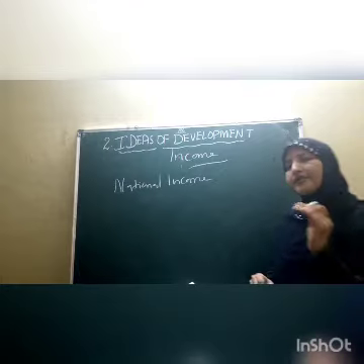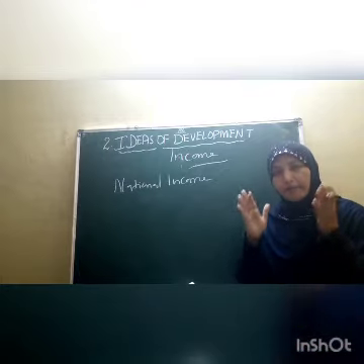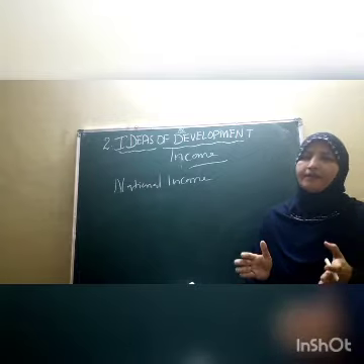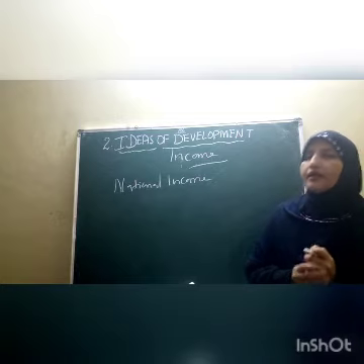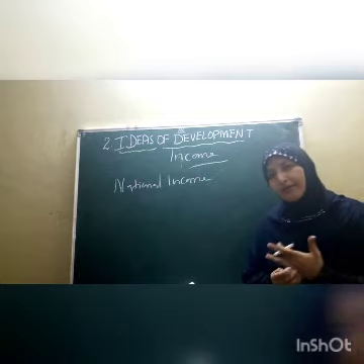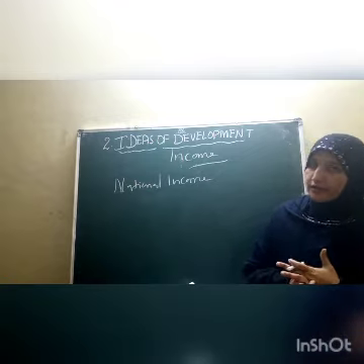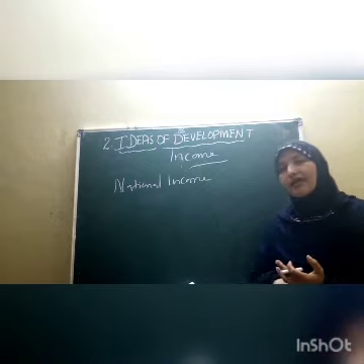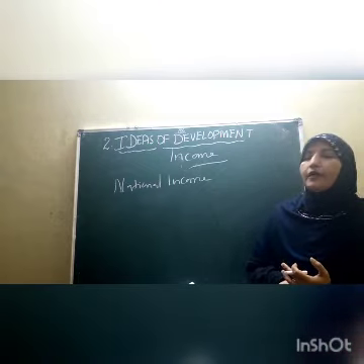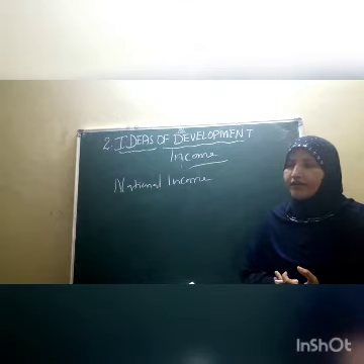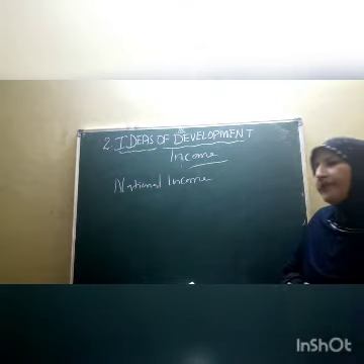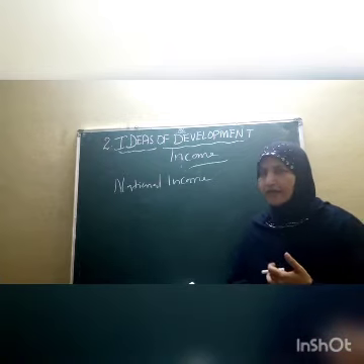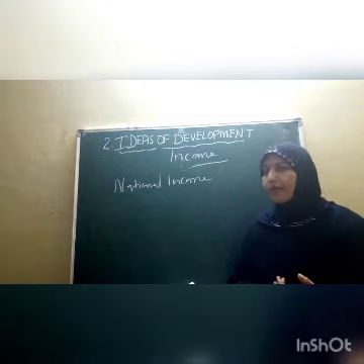National income of the country is nothing but the income of the people of the country, the people's money. That the people get by means of goods and services and other methods. That is the income of the country, called the national income. So how can we define national income, children? It is nothing but the income of the population of that country.